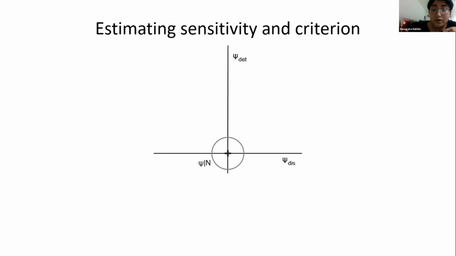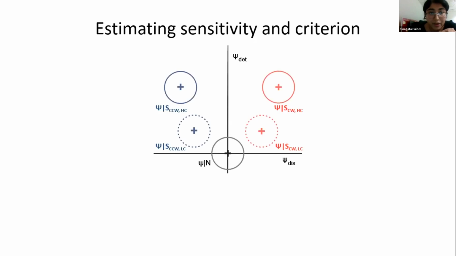That means no target 2 is represented on that trial. The red and blue distributions represent signal distribution for clockwise and counterclockwise responses. These are for low contrast stimuli, whereas similarly, we also have two distributions for high contrast stimulus, blue for clockwise and red for counterclockwise.